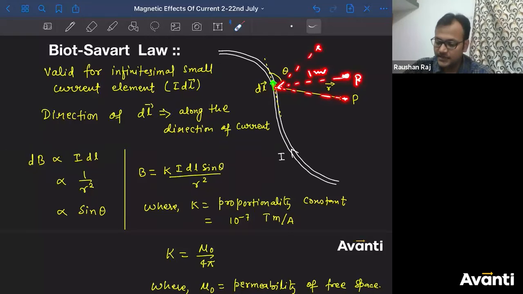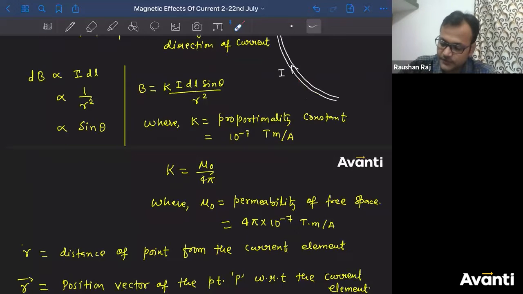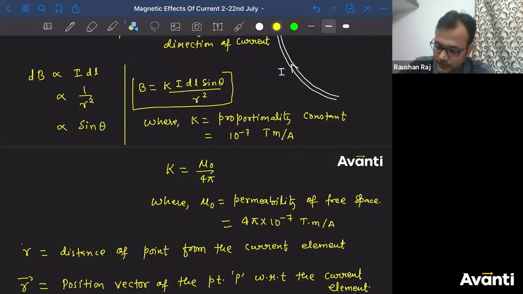So to explain this uniquely, we have to express in terms of theta or in terms of vector. All right, so I got the magnitude. The magnitude of magnetic field will be this one.